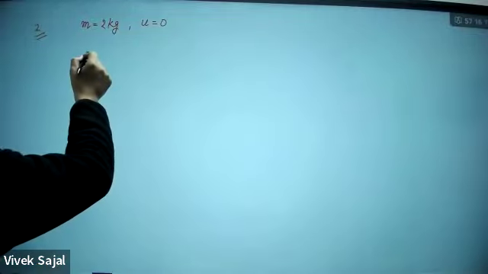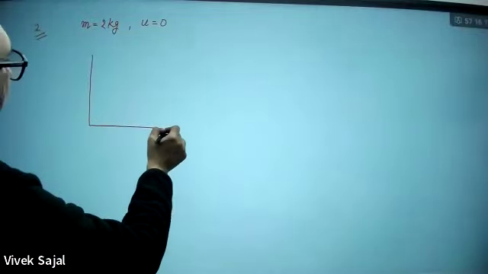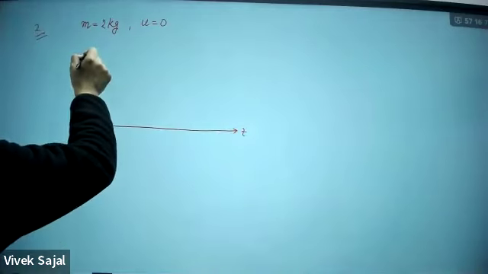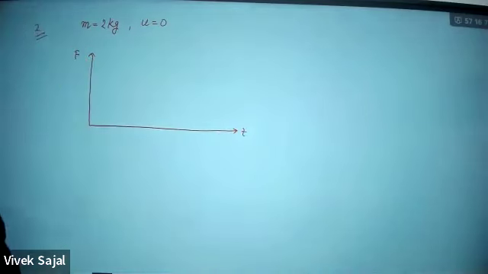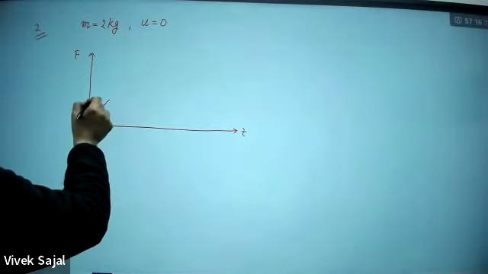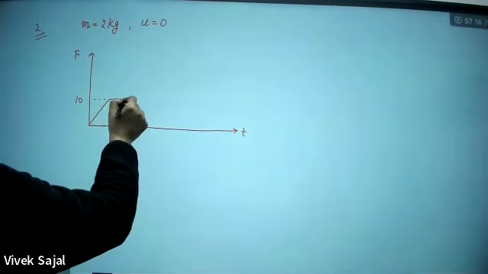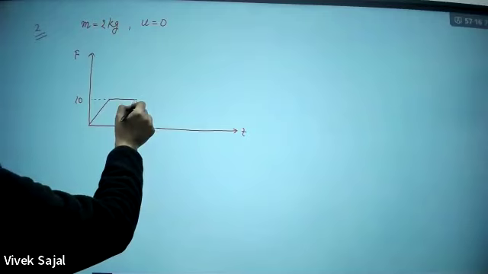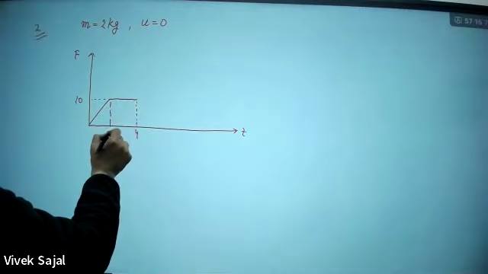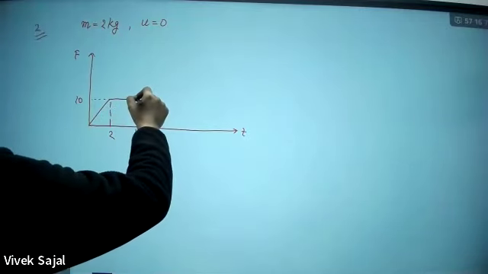So this type of plot is given to you. On the vertical axis you have force, and here you have time. So it's going up like this. This is 10 here. Then it will go up to 4. This is 4. Here this was 2, and then it will move up to 20.